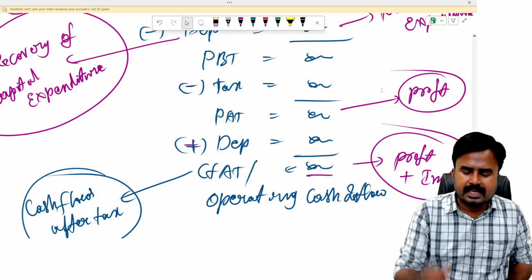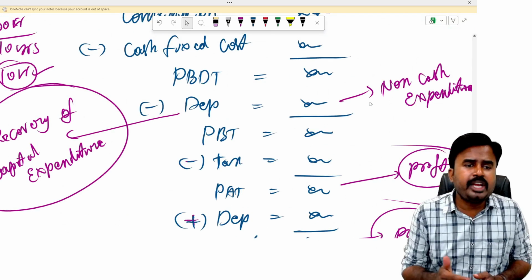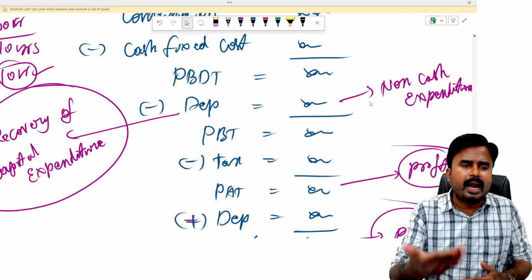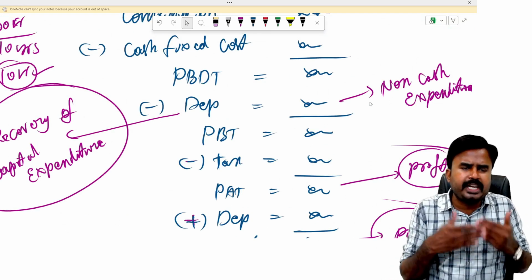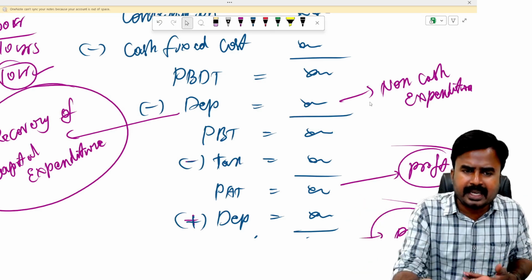PAT is profit, CFAT is profit plus investment. Now the biggest question arises, sir, why are you deducting depreciation and why are you adding depreciation? Instead of that, you don't need to adjust that. Don't deduct it, don't add it. The net effect remains the same. Why are you deducting and why are you adding?